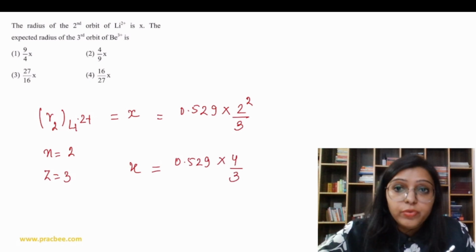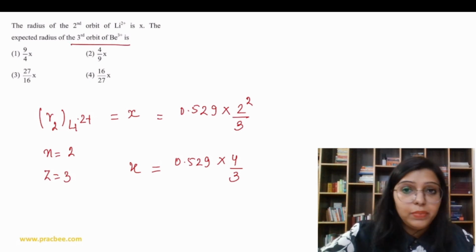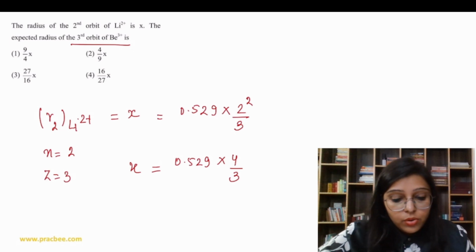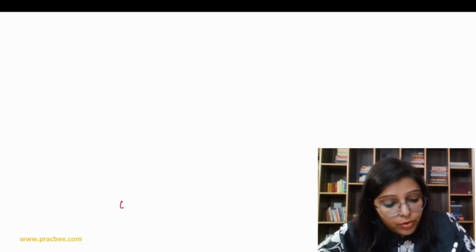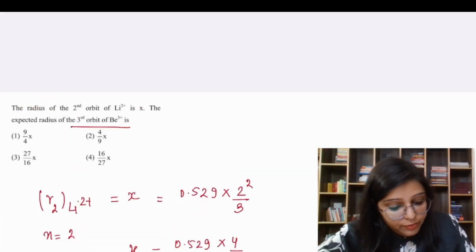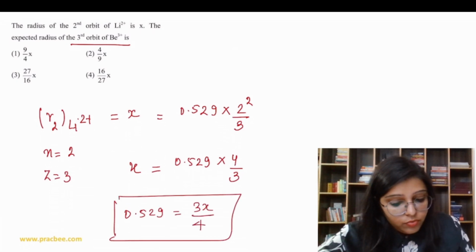Now we have to find out the radius of the third Bohr orbit of Be3+. Be3+ is a single electron species, so the formula is valid for it. From here we can find the value of 0.529, which is equal to 3x upon 4.